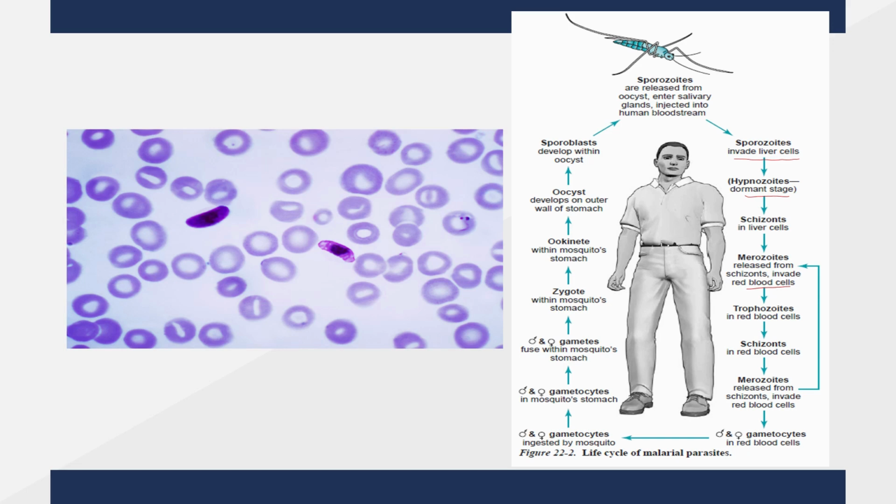At this point, when the mosquito bites a human again, the gametocytes enter the mosquito's stomach, wherein the gametes are produced. Gametes will fuse with each other, producing a zygote in the mosquito's stomach itself. The zygote develops into an ookinete and then into an oocyst. The oocyst develops on the outer wall of the stomach. Sporoblasts develop within the oocyst, and sporozoites are released from the oocyst, which enter the salivary gland, and the cycle continues when the mosquito bites a human again.